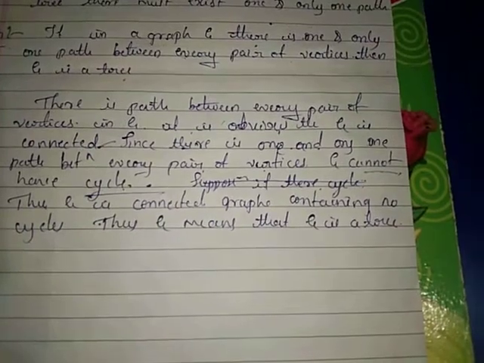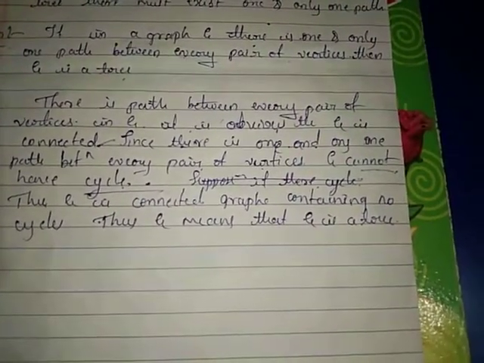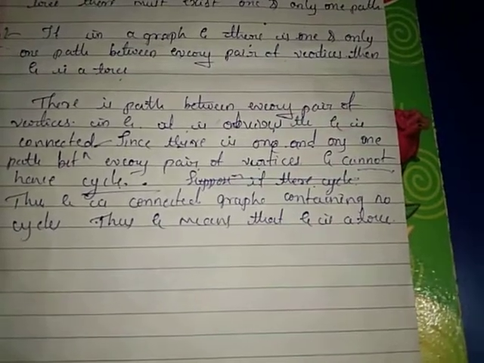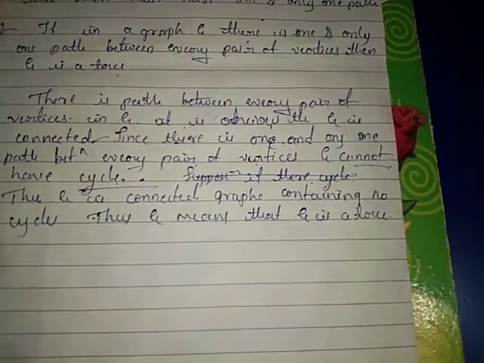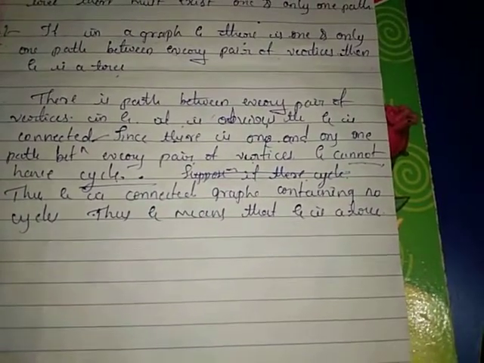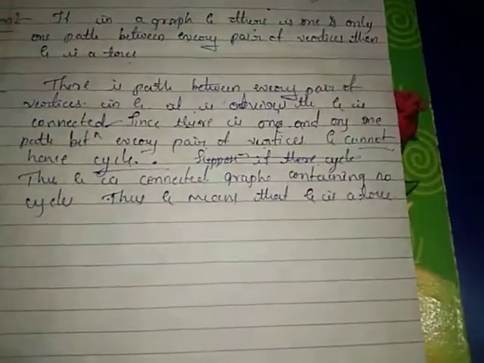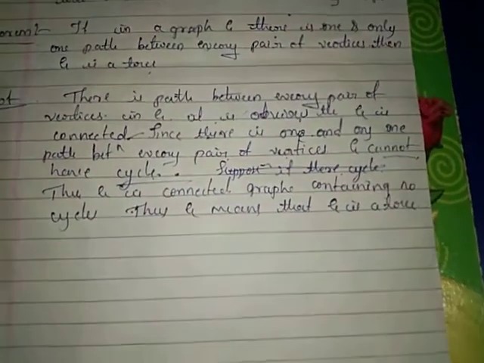And the condition that there is only one path between every pair of vertices gives that there are no cycles. If there is a cycle, that forms two paths between the vertices. But the condition is already given that there is one path, so there is no cycle here. If there is no cycle and G is connected, it clearly indicates that G is a tree. Because by definition, G is a tree if and only if it is connected and has no cycle.